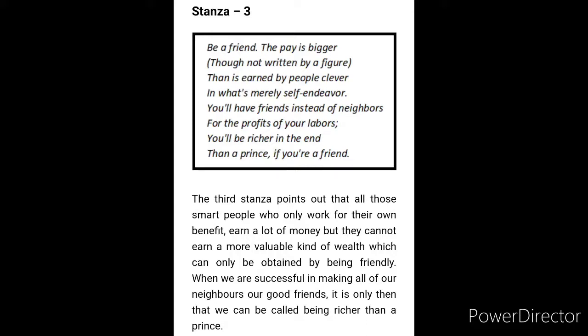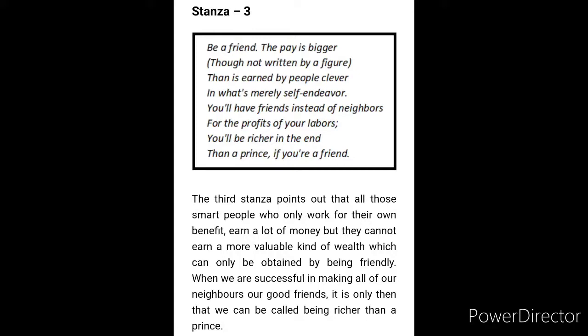The third stanza points out that all those smart people who only work for their own benefit earn a lot of money, but they cannot earn a more valuable kind of wealth, which can only be obtained by being friendly.